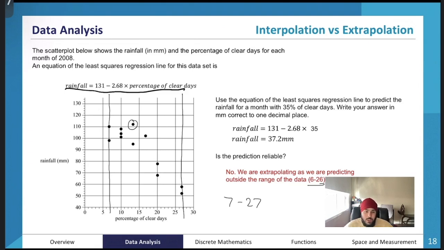Doesn't matter too much as long as you're reasonably accurate. But given the range of the data, we are predicting for when there is 35. That is way outside the data range. So no, we are extrapolating as we are predicting outside the data range, so therefore the prediction is going to be unreliable.